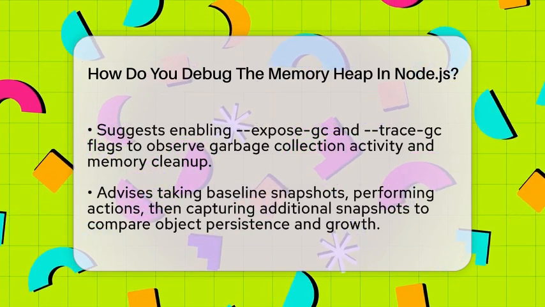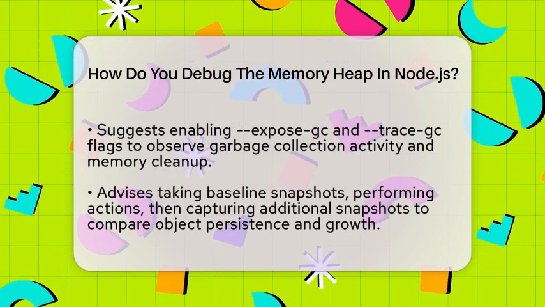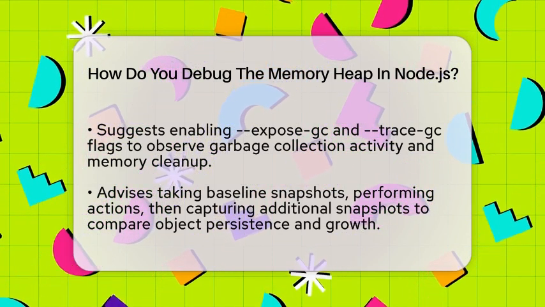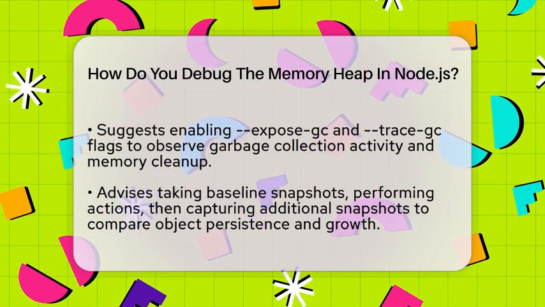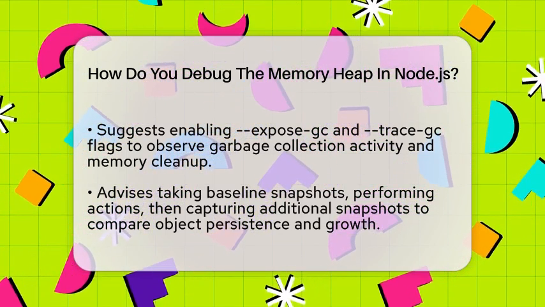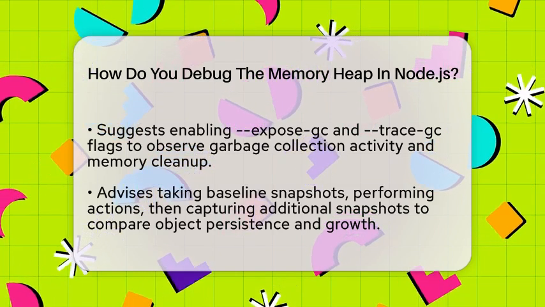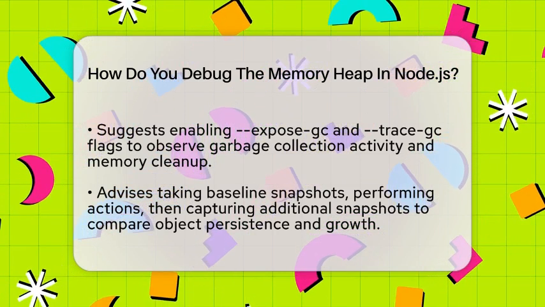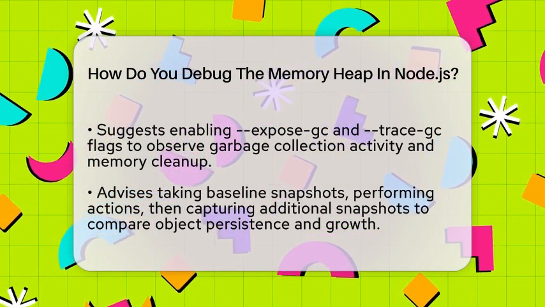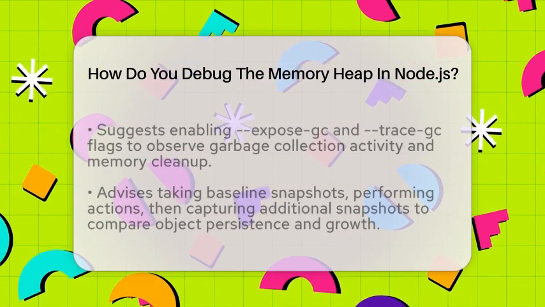A good workflow involves taking a baseline snapshot before a suspected leak, then performing the operation or load, and finally taking additional snapshots afterward. Comparing these snapshots reveals which objects persist or grow in size. Be cautious when doing this in production, because generating heap snapshots can pause your application and use extra memory. It's best to do this in staging environments or on processes that can be restarted safely.